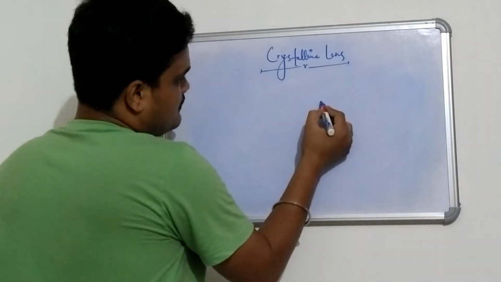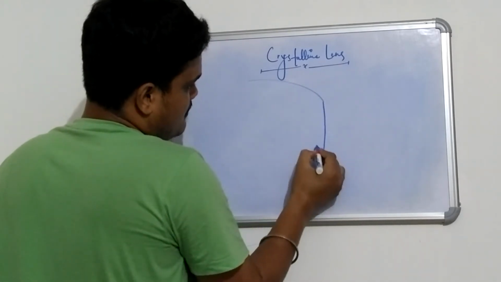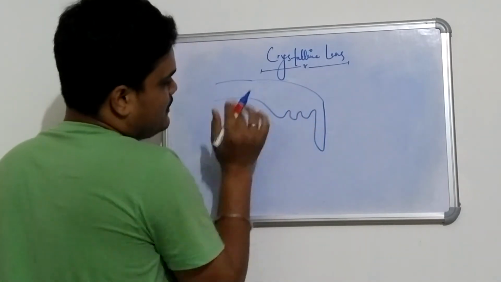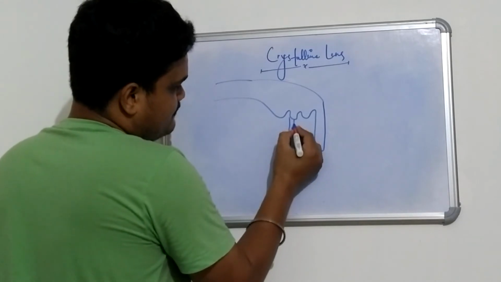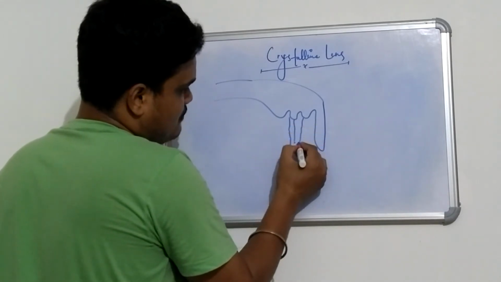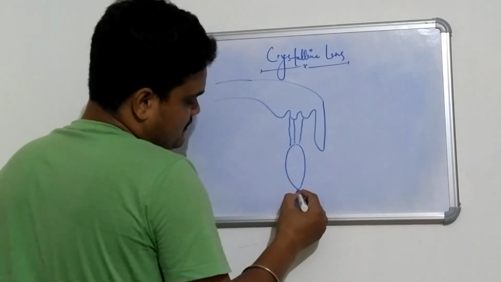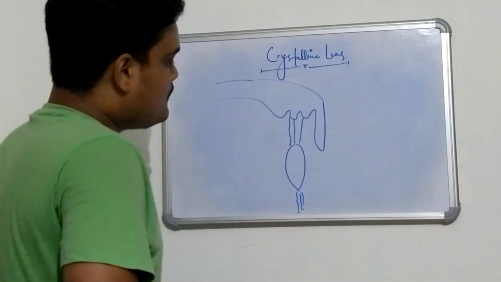Suppose this is our ciliary body, this is our iris, and this particular area, which is called the suspensory ligament, holds the lens. A very similar structure is also present below.